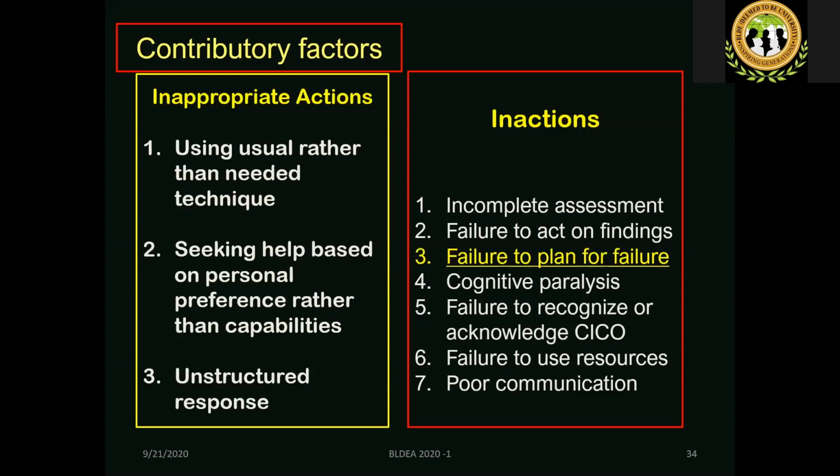Second is seeking help based on personal preference rather than capabilities. I want to call Dr. B because he's a good friend. He always helps me, he knows me personally well and he will be sympathetic, all these things. So I call him. But in brackets, he is good in regional techniques, he doesn't have much expertise in difficult airway technique. So it doesn't help. Then, unstructured response to the crisis.